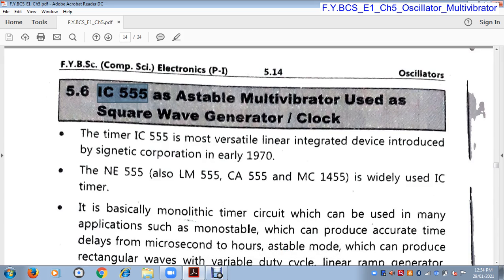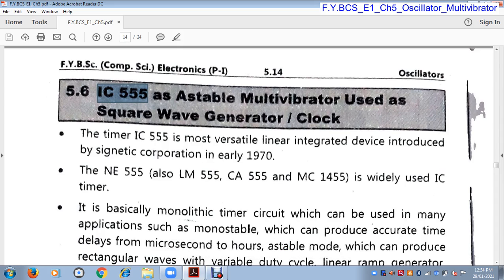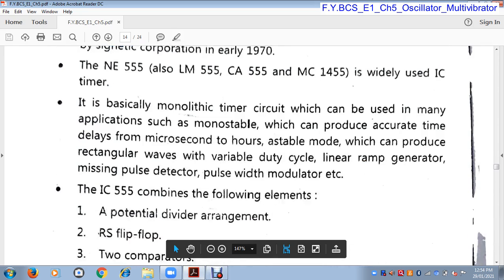IC555 is a timer IC which was introduced in 1970 by Signetics Corporation. The NE555, also LM555, CA555, and MC555 are widely used timer ICs. So these are the versions of IC555.